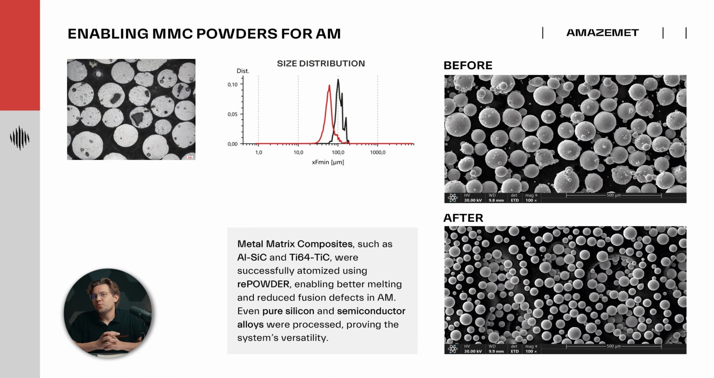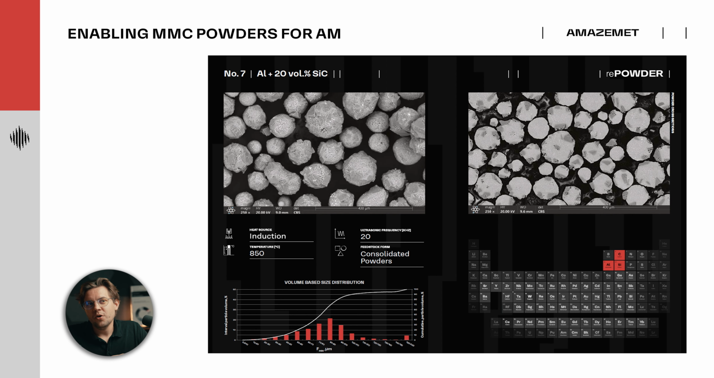There are several examples where MMCs, metal matrix composites, can be atomized using rePOWDER. Ultimately, we are getting a particle with a matrix that consists of metallic alloy, and inside it's stuffed with ceramic particles. We have examples both for induction and plasma version. Induction, for example, aluminum silicon carbide system.